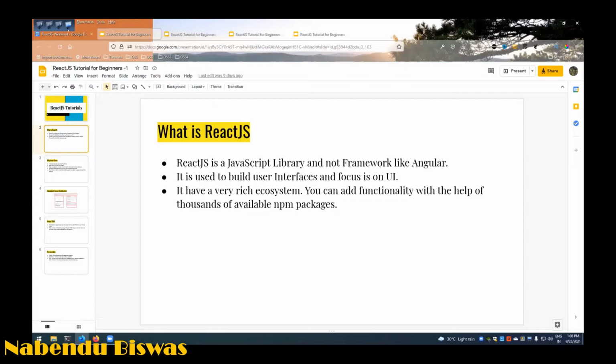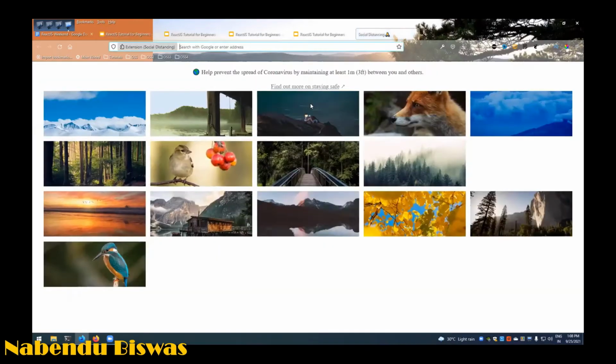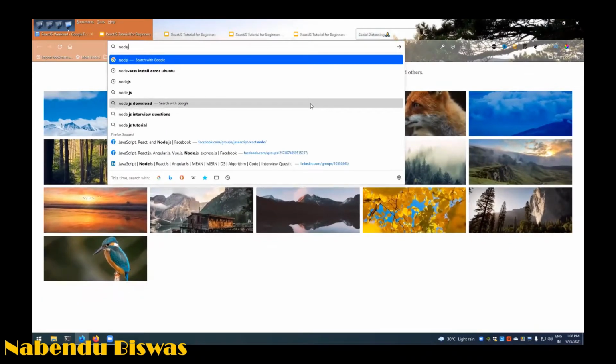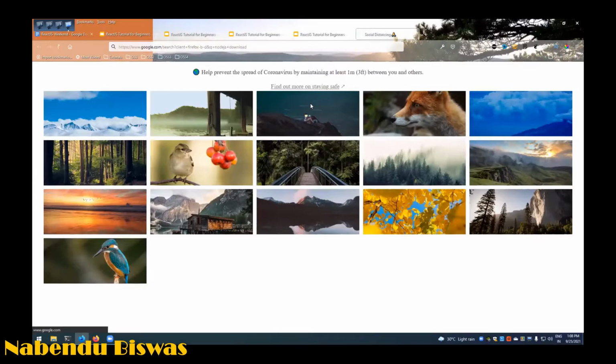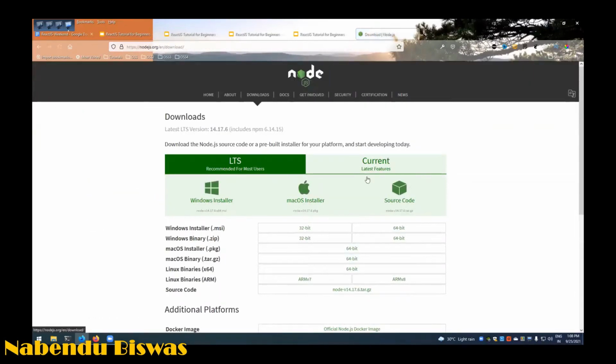To run React on your system, you need to have Node.js installed, because at the end of the day it is going to need it. Go to this site and download it for Windows, or if you have a Mac, download for Mac. When you download this, it will install npm also, and then you're good to go. The version you should download is 14 at least. A more recent version will be much better.